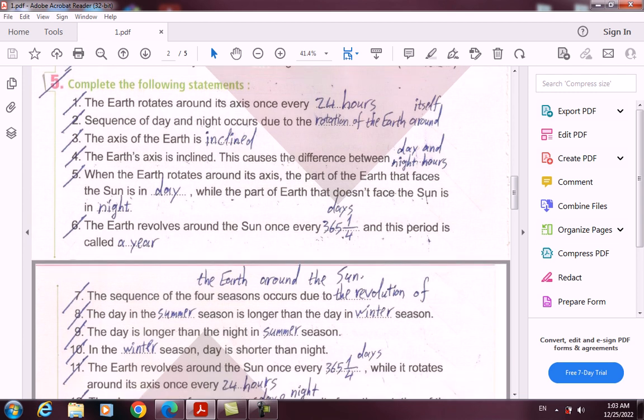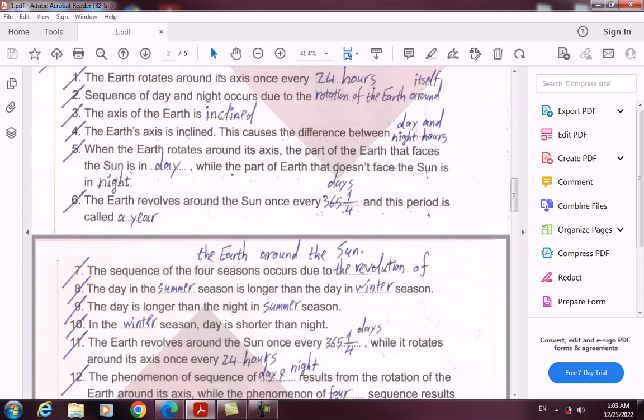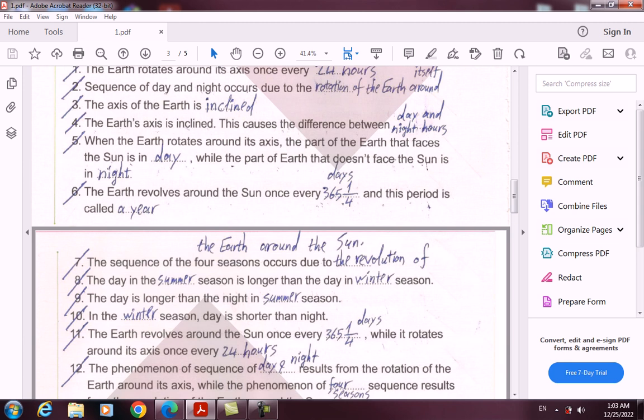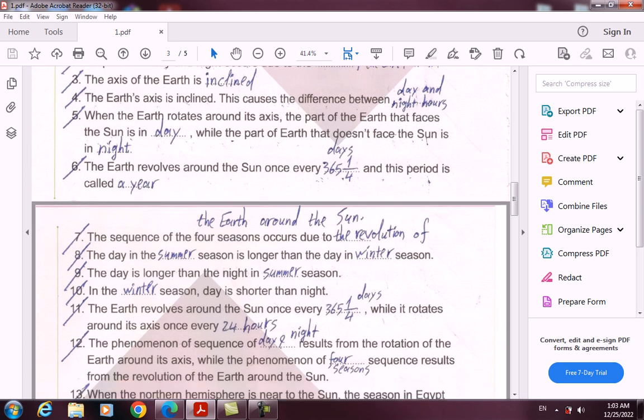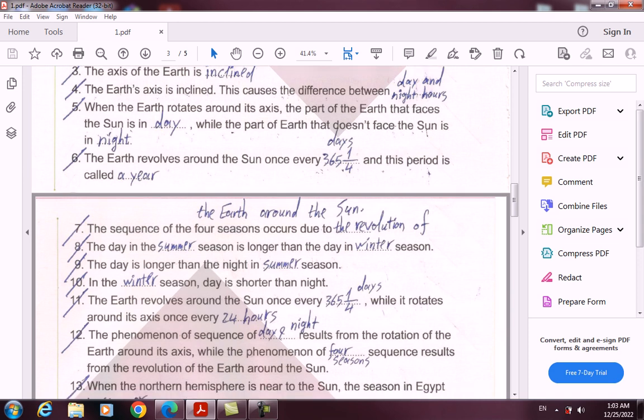5. Complete the following statements. 1. The earth rotates around its axis once every 24 hours. 2. Sequence of day and night occurs due to the rotation of the earth around itself. 3. The axis of the Earth is inclined. 4. The Earth's axis is inclined. This causes the difference between day and night hours.